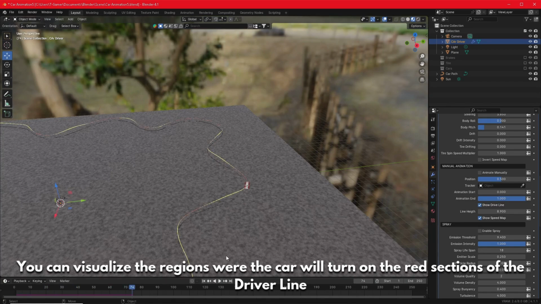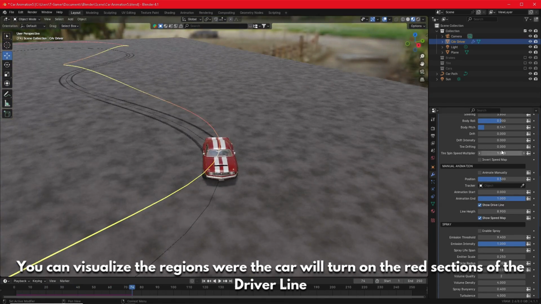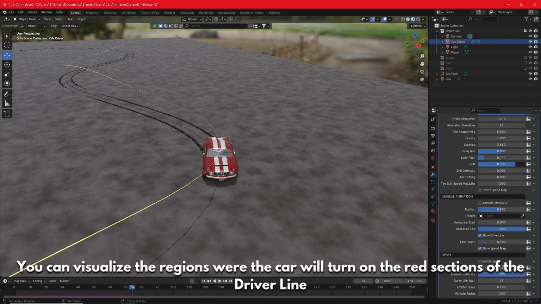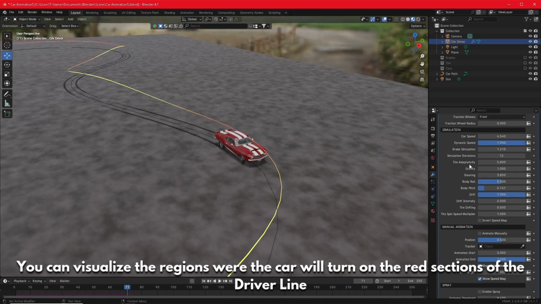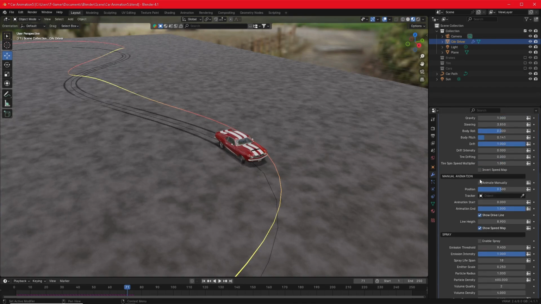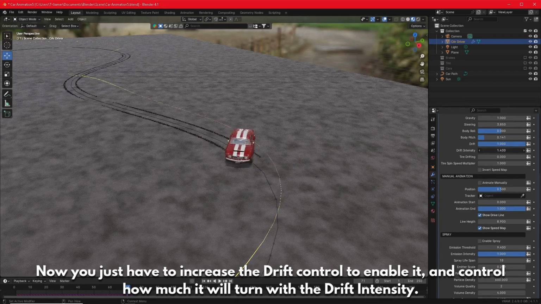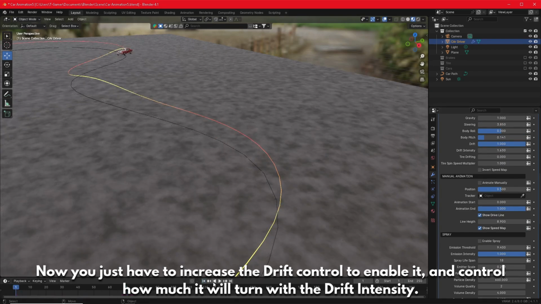You can visualize the regions where the car will turn on the red sections of the driver line. Now you just have to increase the drift control to enable it, and control how much it will turn with the drift intensity.